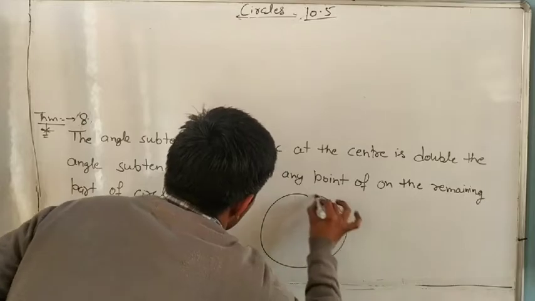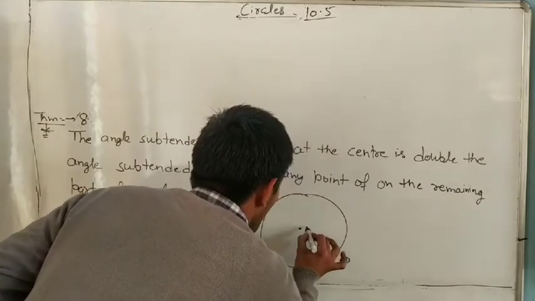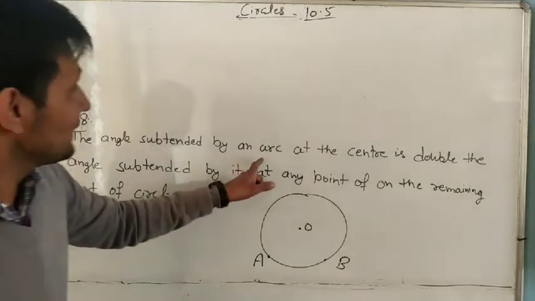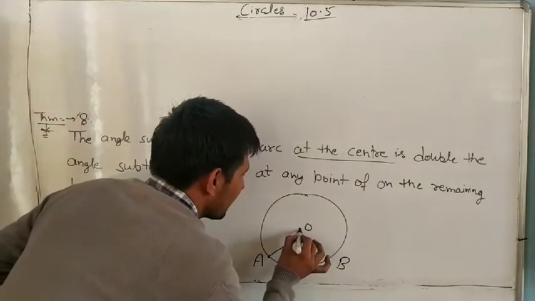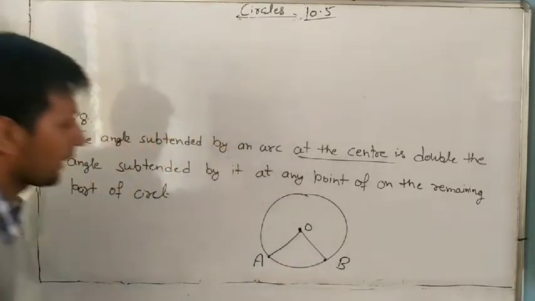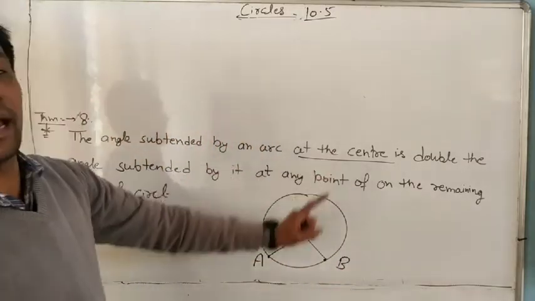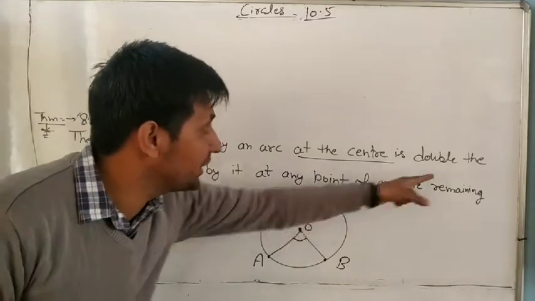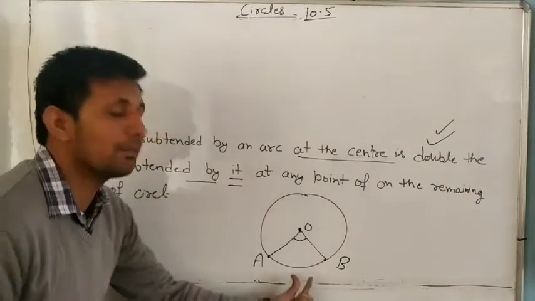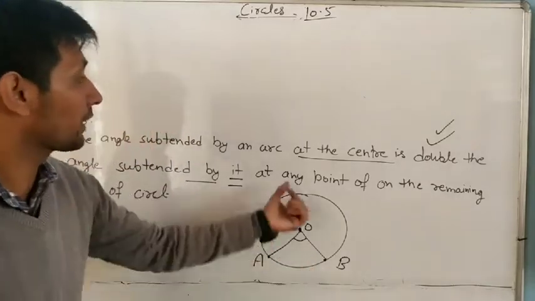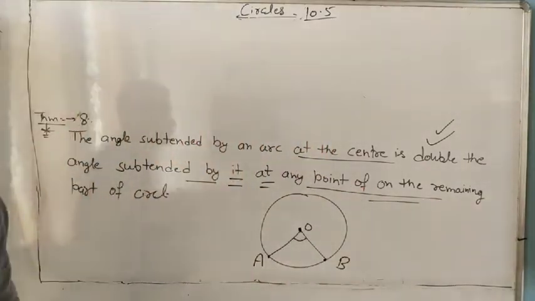Look at the arc. Suppose it is arc AB, with points A and B, and the center of the circle is O. The angle subtended by an arc at the center, if we make an angle at the center by an arc, is always double the angle subtended by the same arc at any point on the remaining part of the circle.